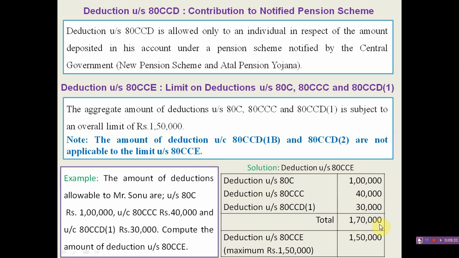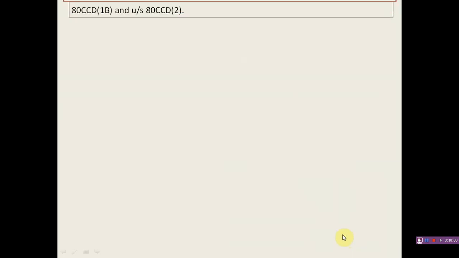If the aggregate deduction under these three sections exceeds rupees 1,50,000, then only the limit under section 80CCE comes into play. So here 1,70,000 is the aggregate amount of deduction. Under section 80CCE, the deduction amount is 1,50,000, so Mr. Sonu can get a deduction of rupees 1,50,000 only.